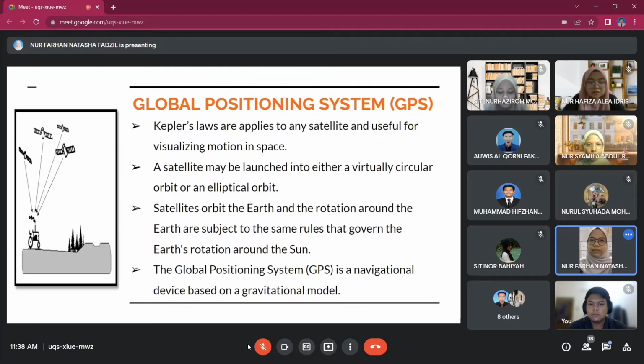This law applies to any satellite and is useful for visualizing motion in space. The satellite may be launched into either a virtually circular orbit or an elliptical orbit depending on its intended use. Similar to how the Earth revolves around the Sun, satellites orbit the Earth. The Global Positioning System (GPS) is a navigational device based on a gravitational model.